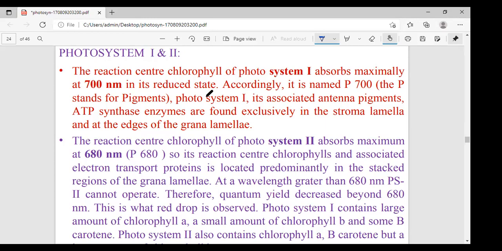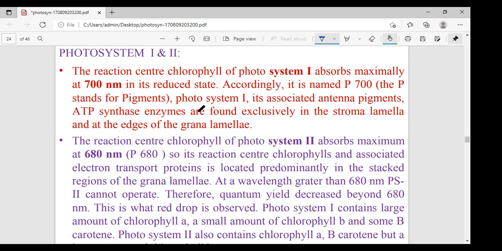But what is the ratio? Chlorophyll A to B ratio in PS1 is always 4:1, that is 4 chlorophyll A and 1 chlorophyll B. That ratio is the most important. But in PS2, the ratio is always 1:1. This is also very important. PS1 has 100 chlorophylls, A and B. PS2 has 250 chlorophyll A and B molecules. The ratio is 4:1 in PS1 and 1:1 in PS2.